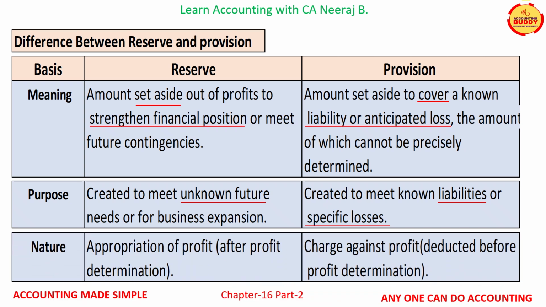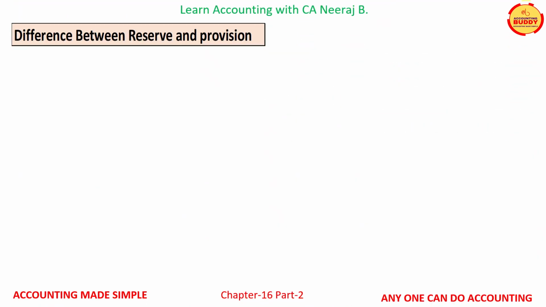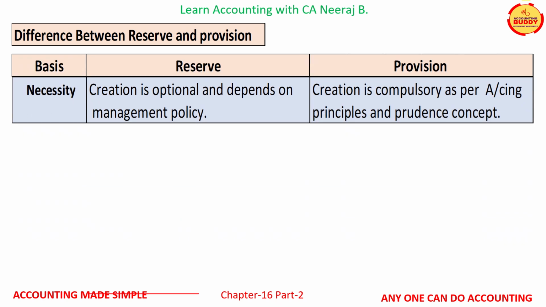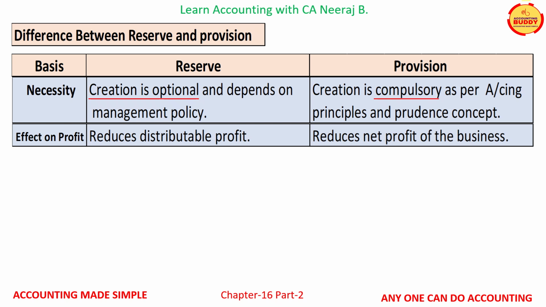Another basis of difference is that of their nature. Reserve is an appropriation of profit, while provision is a charge against profit. Another basis of difference is their necessity. Reserves creation is optional and depends on management policy, while the provision creation is compulsory as per accounting principle and prudence. Effect on profit is another basis of difference. Reserve reduces distributable profits, while provision reduces net profit of the business.